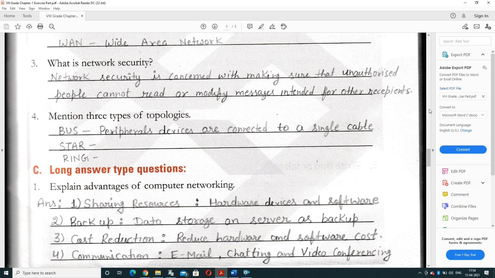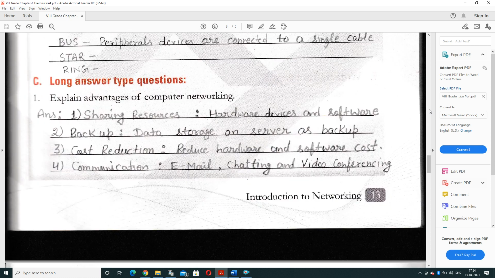Mention three types of topology. The three topologies are bus, star and ring topology. In bus topology, computers are basically connected by a single wire. In star topology, each computer system is connected through a central computer, and in ring topology each computer is connected to its two neighbors. We will see the diagrams also later on.